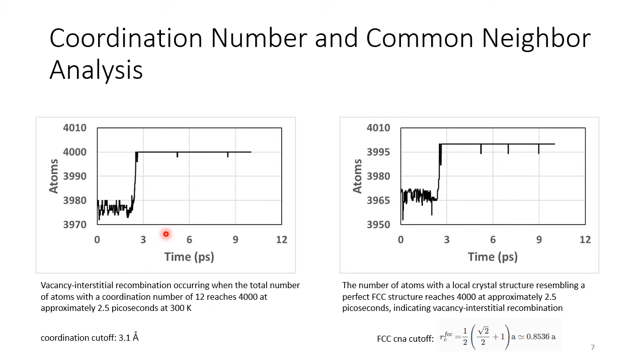These two plots display calculations from a simulation. We see around 2.5 picoseconds, the number of atoms with a coordination number of 12 converges at 4,000. Similarly is seen with the plot on the right on common neighbor analysis. This is an indication for the mutual annihilation of a vacancy. The coordination calculations were refined by changing the cutoff value to 3.1 angstroms, and the cutoff for common neighbor analysis was based on the lattice parameters of our structures.